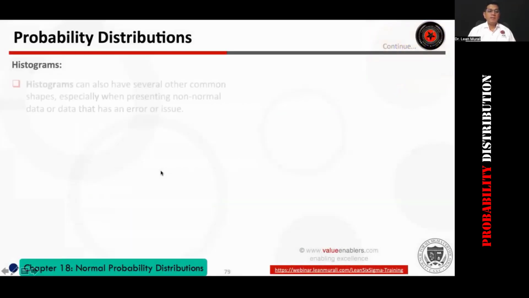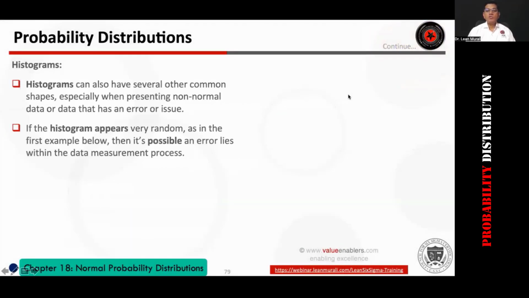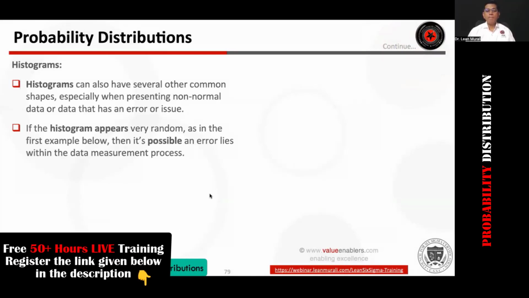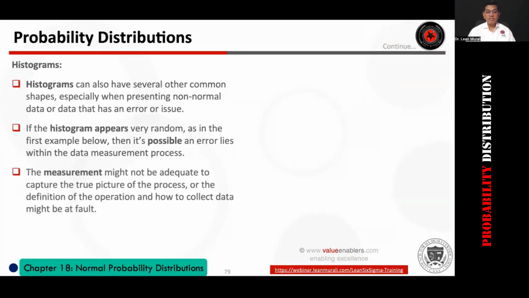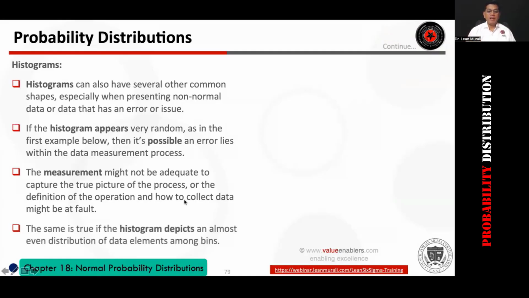In the histograms, you can also have several shapes, and I'm going to show you many of them. Depending upon the shape, you can draw some inferences, whether the shape comes from the actual process variation or from the measurement variation. I'll show that in the next graph. This presentation I'll give to you. I hate reading all the words here, but these words are important for you to understand.